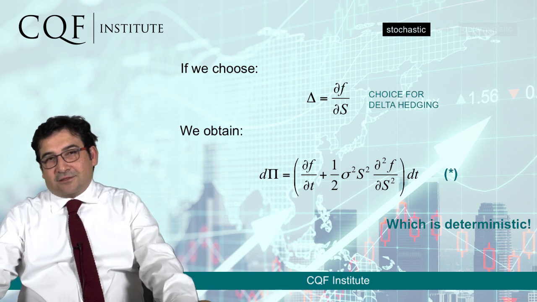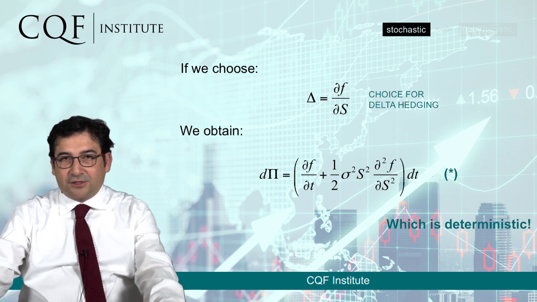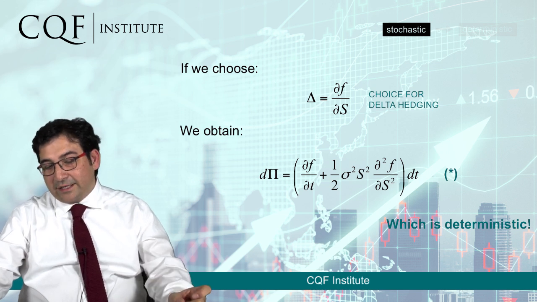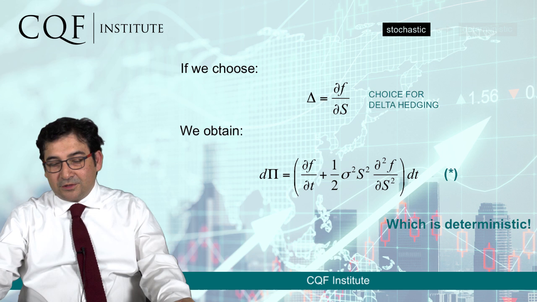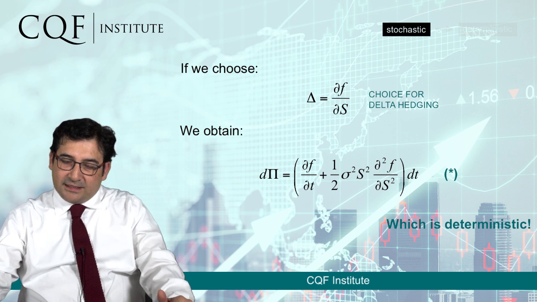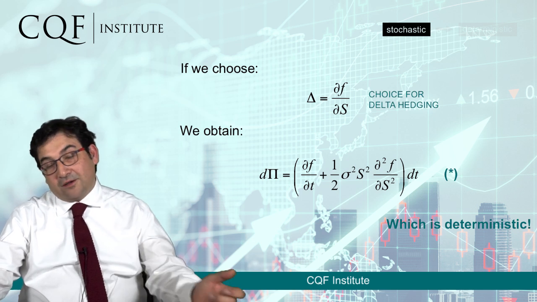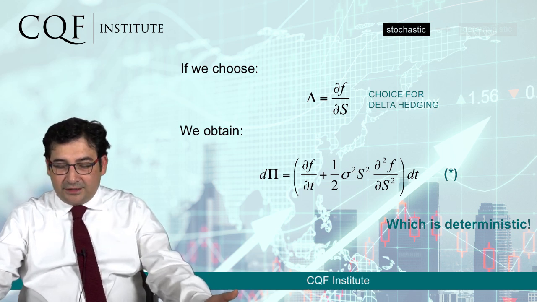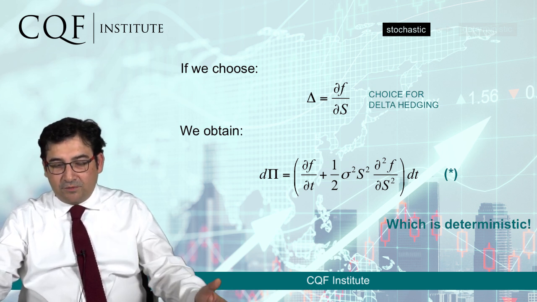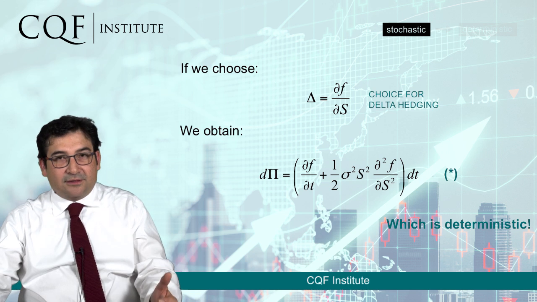And here is where the magic is going to happen. In this formula, we're going to choose that the number of stocks that we hold is equal to the partial derivative of the price of the option with respect to the underlying, that is, partial f with respect to S. If we do this, then we're going to cancel a lot of the terms that we had in our previous equation, and we are going to end up with the formula below, which represents the change in value of the portfolio between one moment and the other, where we don't have this stochastic term anymore.